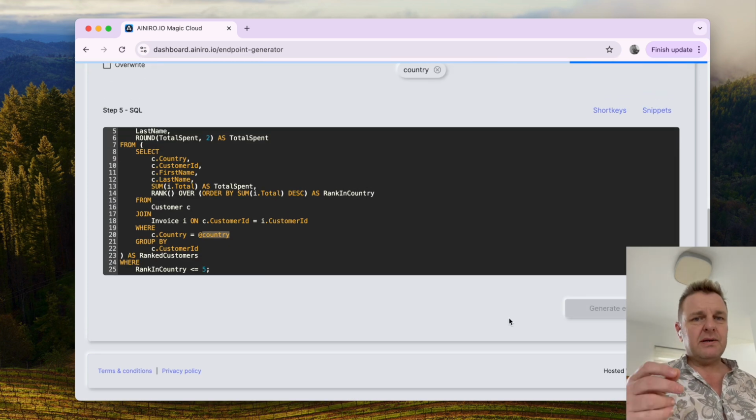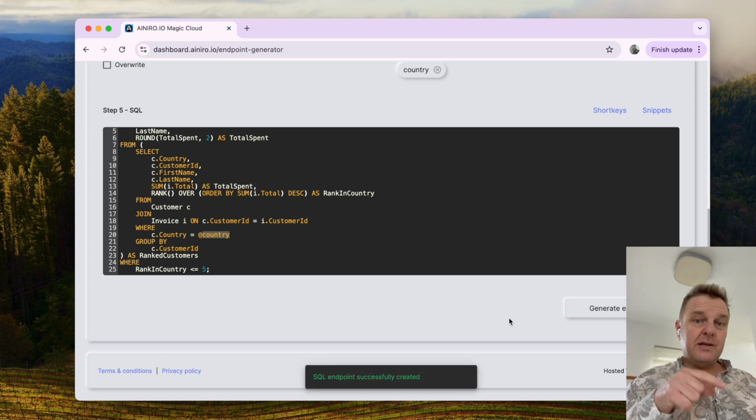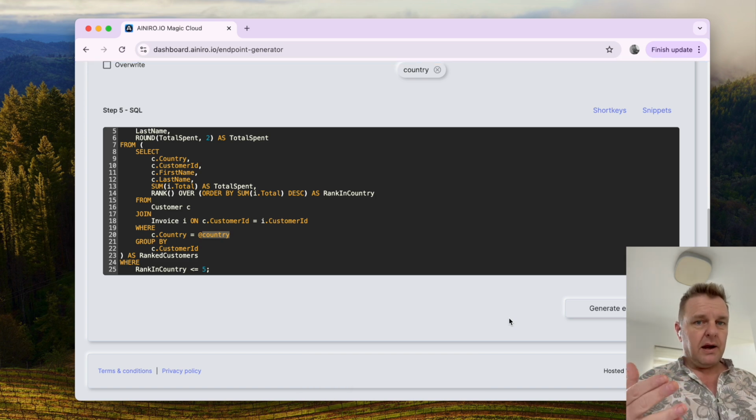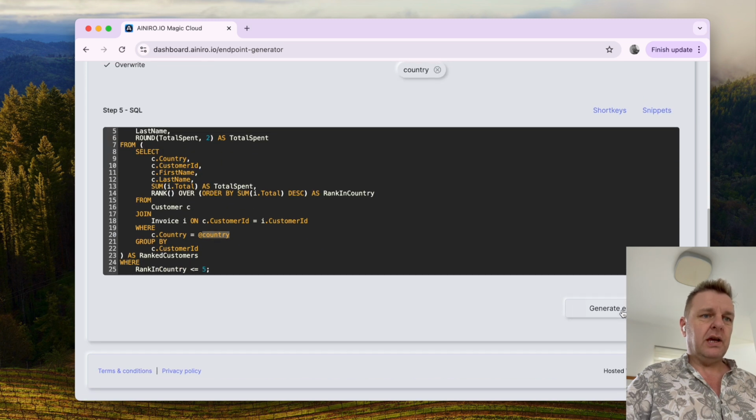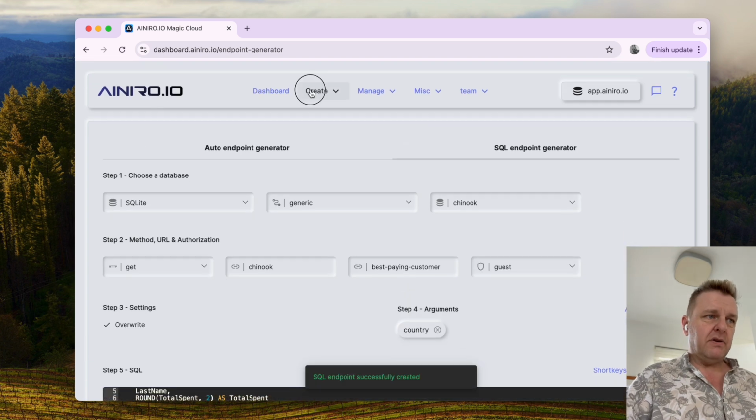What's happening now is that the LLM is actually inspecting my SQL and dynamically injecting a comment while creating an HTTP web API get endpoint for me with admin and root roles. I need to turn it into guest, sorry about that, and I need to overwrite it and generate it again, which I now can then execute as if it was a normal endpoint.